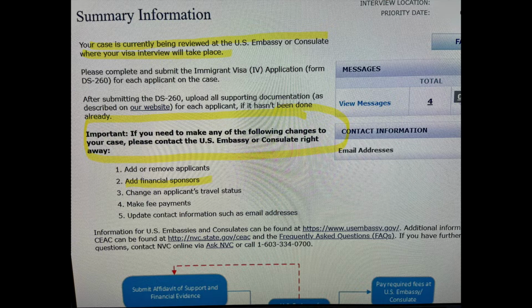And it has an important message in bold that says, if you need to make any of the following changes to your case, please contact the U.S. Embassy or consulate right away. And one of these things is number 2, add a financial sponsor, which is what we're trying to do. If you contact your embassy, they may require that you upload your joint sponsor's information to the NVC CX system. However, the issue is that you are unable to do so because you do not have accessibility to the Add a Joint Sponsor button.